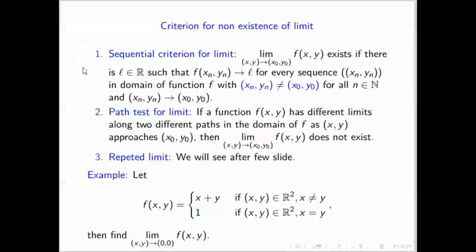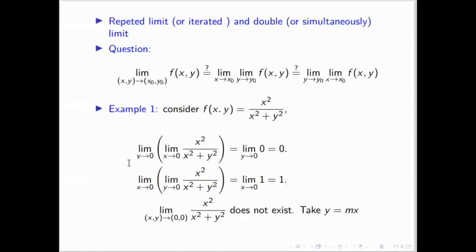So these are three non-existence criteria for the limit. One is the sequential criteria. Here you have to choose two sequences so that both are converging to different limits. Similarly, in the path criteria, you have to choose two different paths so that the limits corresponding to these two paths are different. Then the limit does not exist. And for the repeated limits, you first apply x tending to x naught and y tending to y naught, and then reverse the order. If both give different answers, then also the limit does not exist.